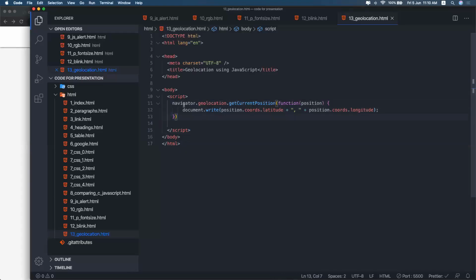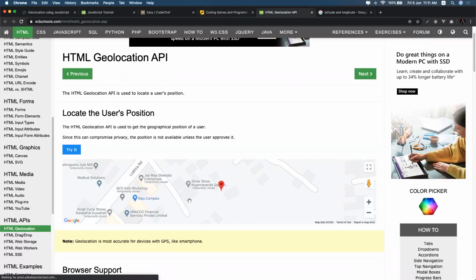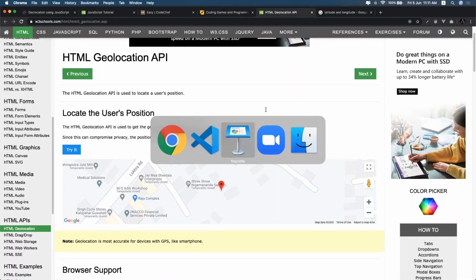So using JavaScript, we can get the position: position.coords.latitude will return the current latitude, and similarly, position.coords.longitude will return the longitude of my current position. I'm at home right now, so it will return the position of my home. This can be used in Google Maps to pinpoint my location. I hope that is clear to you.